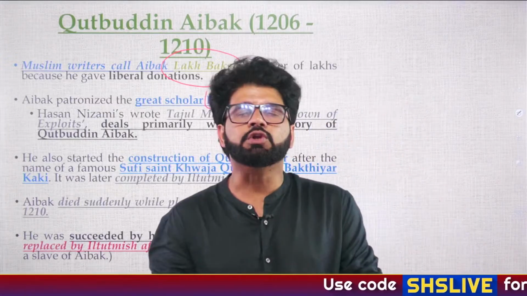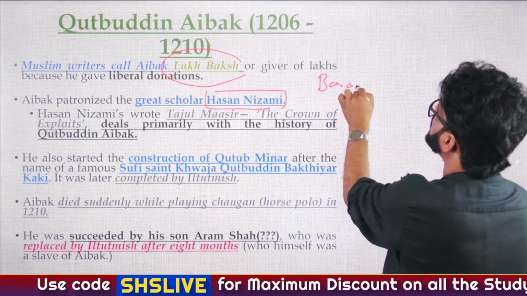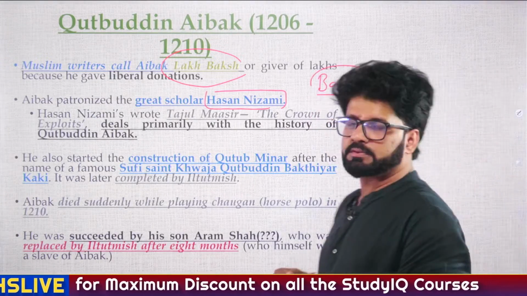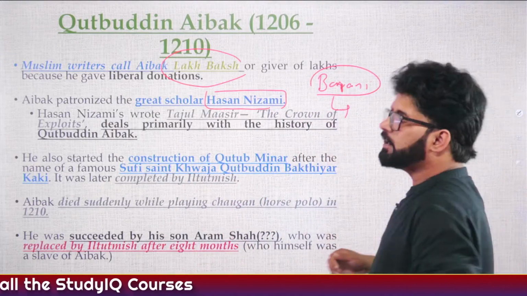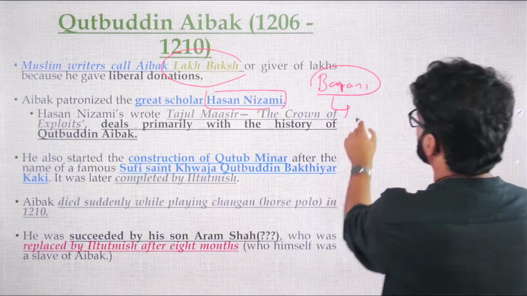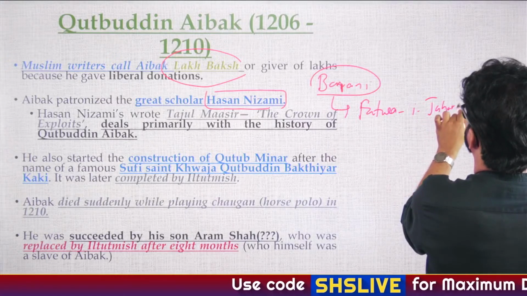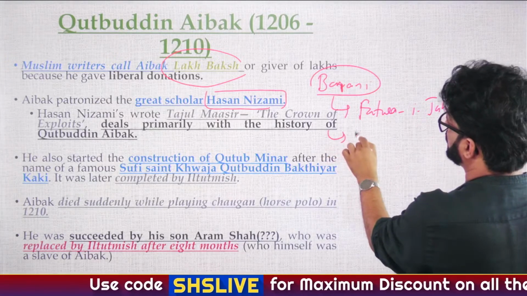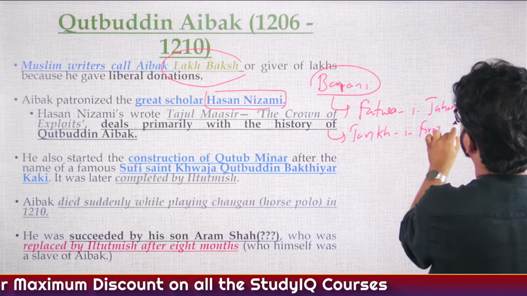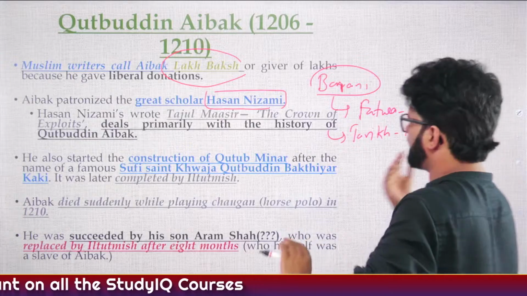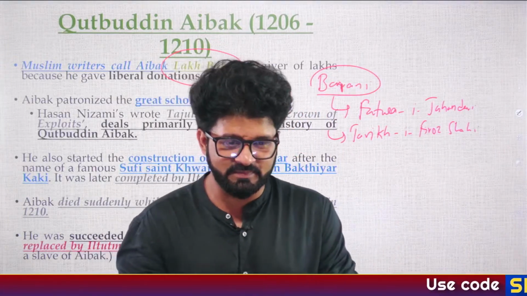There is a cheat code when it comes to the Delhi Sultanate, and that cheat code is Barni. Later on, when we talk about other rulers, you will hear about Barni, Ziauddin Barni. He wrote two books. One is Fatwa-e Jahandari, if I am not wrong. Another is Tarikh-e Firoz Shahi. Tarikh-e Firoz Shahi has been written by one other person also with the same name, but Barni is a major source. I will tell you what the cheat code is here.